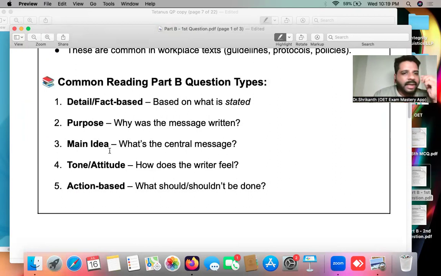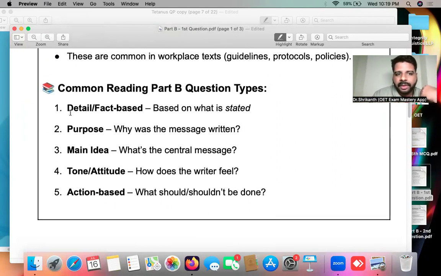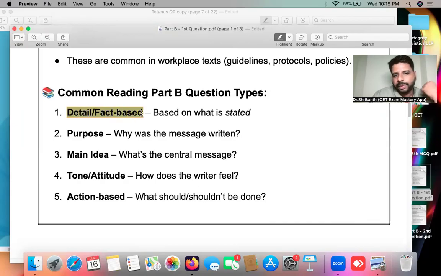So for example, we have action-based. Okay, let's begin from the very beginning. Detailed or fact-based questions. Fact means what? An established truth. They mention you a fact. They have detailed an information and they are directly asking you, what is the answer? Is the statement true or false according to the fact that has been given in the paragraph? So a direct question will always be a fact-based or detailed type question, based on what is stated.